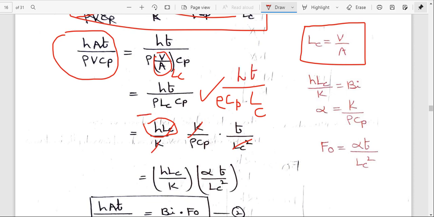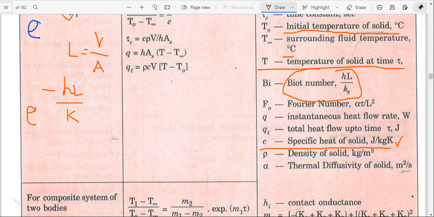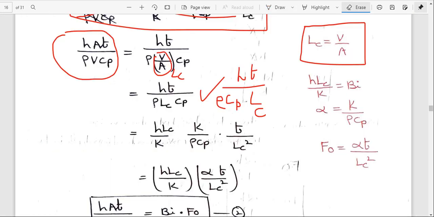I can rewrite it as hL by k, by rho cp t into LC. What is the hL by k value from the data book? hL by k is the Biot number.